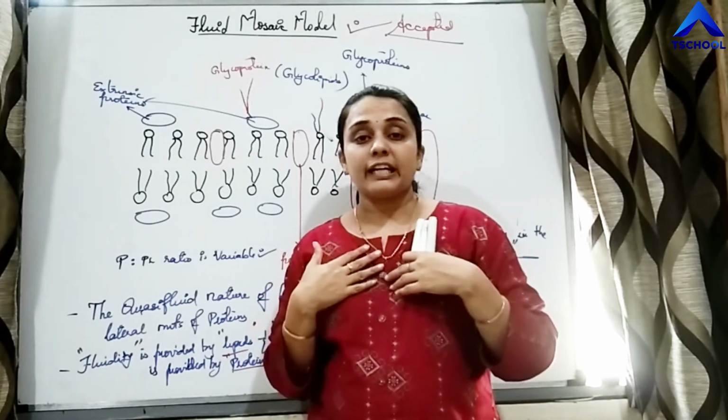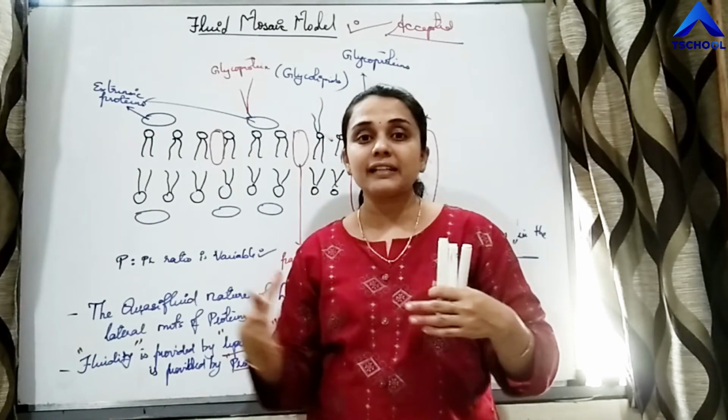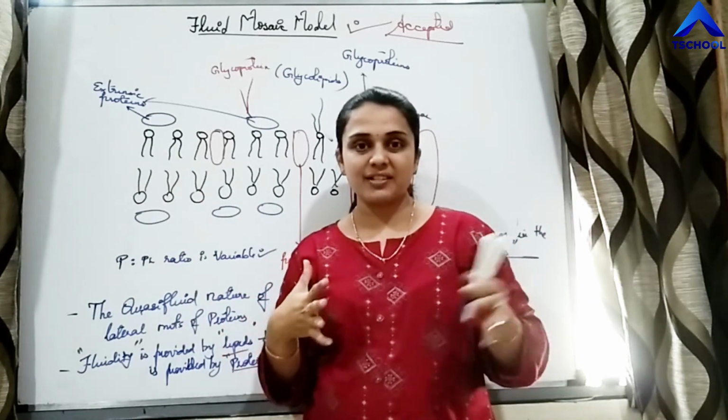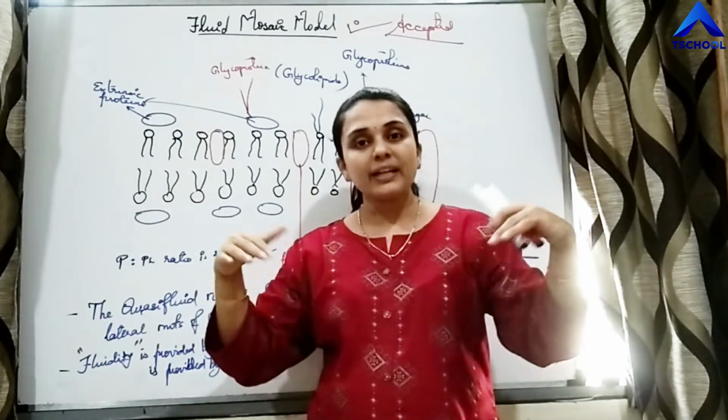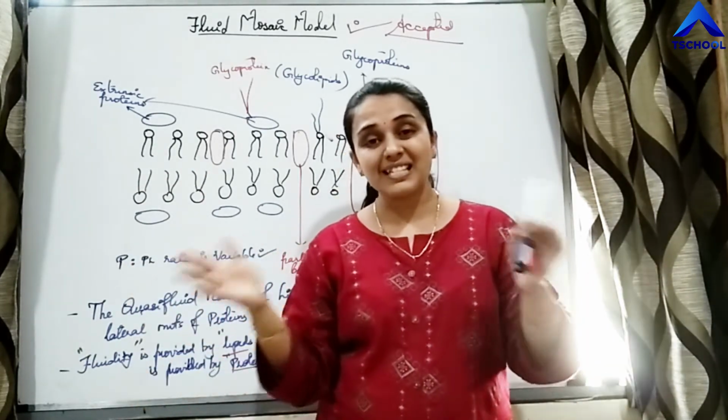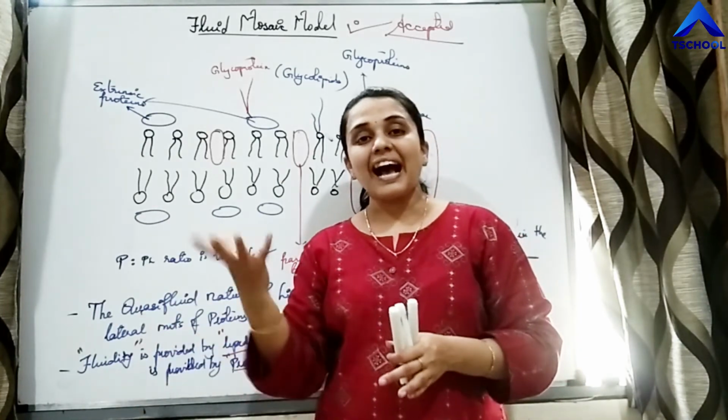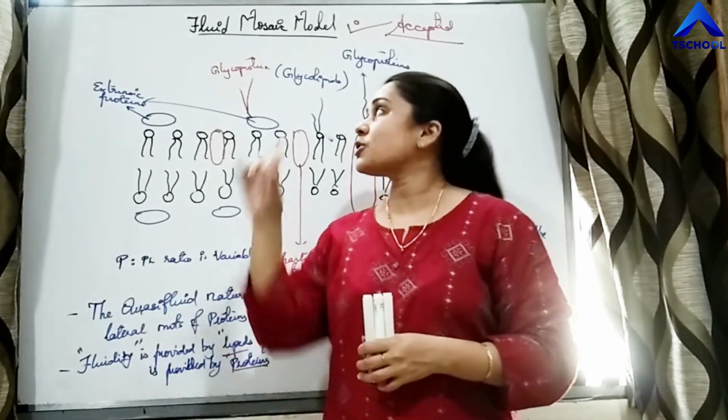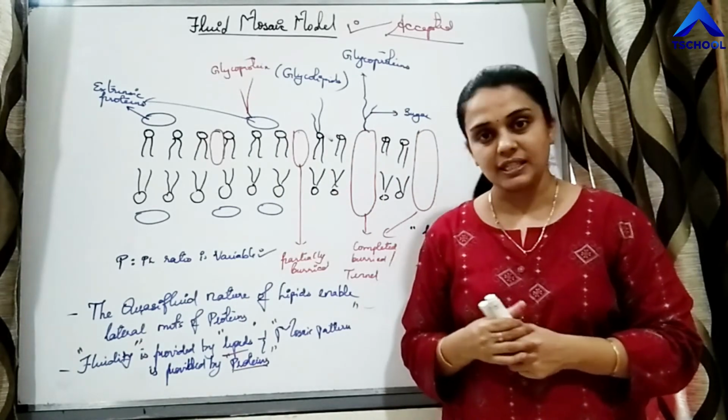If you go into any ocean or any sea, there can be icebergs present, right? So the liquidity is provided by lipids. So the sea is of lipids and the icebergs, the mosaic pattern, is provided by proteins, right?